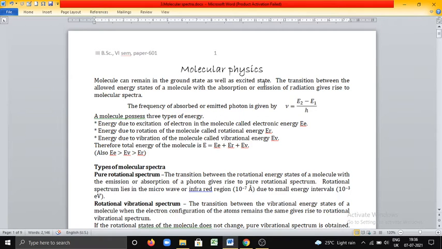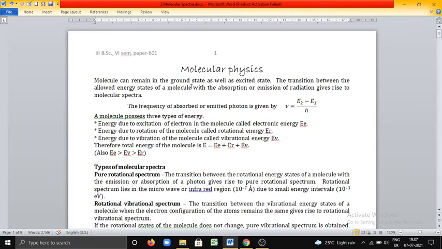Now let us see how a molecule can exhibit a spectrum. We know that to produce a spectrum, there must be either an emission or absorption of radiation. When does a molecule absorb or emit radiation?